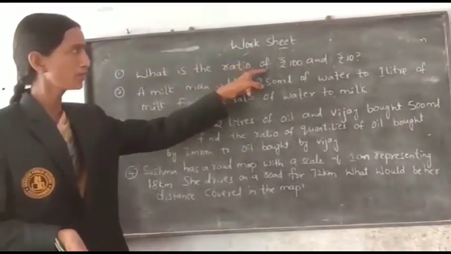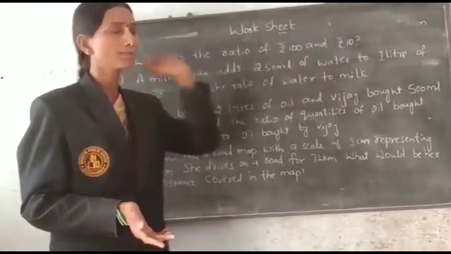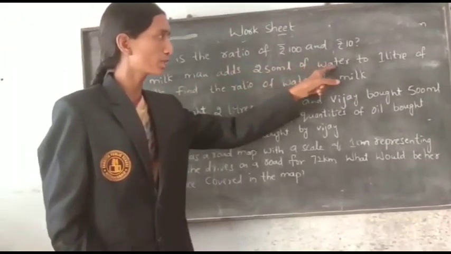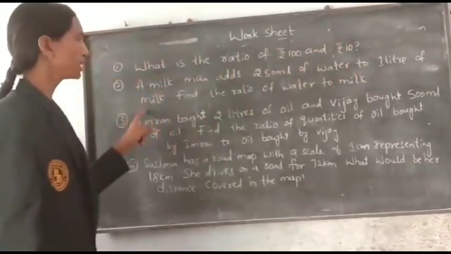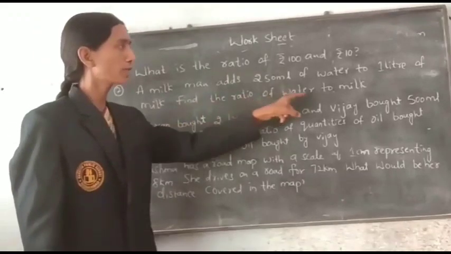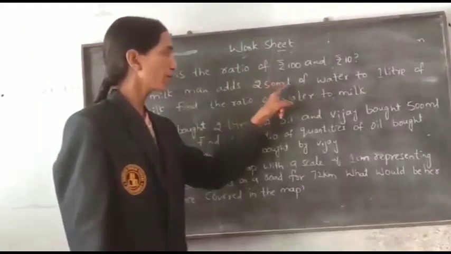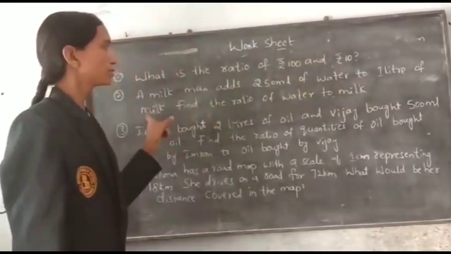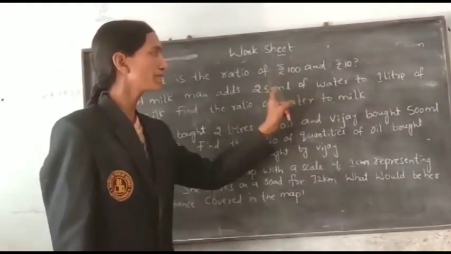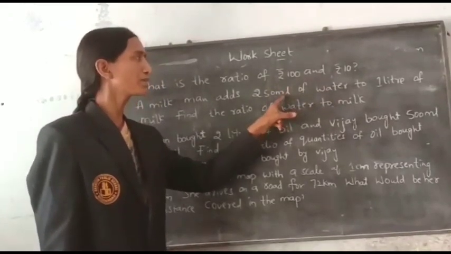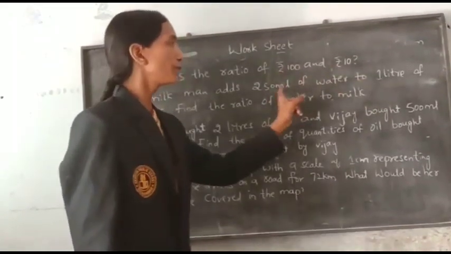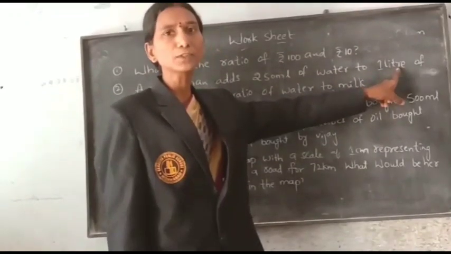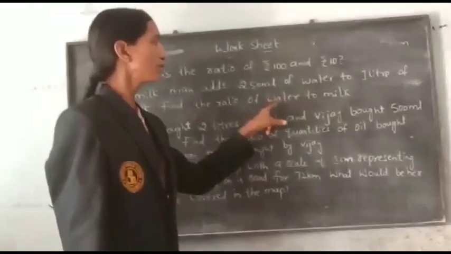Now the next question, which is about ratio. Second question. A milkman adds 250 ml of water to 1 liter of milk. Find the ratio of water to milk. Here 250 ml of water and 1 liter of milk. We cannot compare directly because the units are different. Here milliliters, here liters. So we have to convert the liters into milliliters. Afterwards you have to compare.